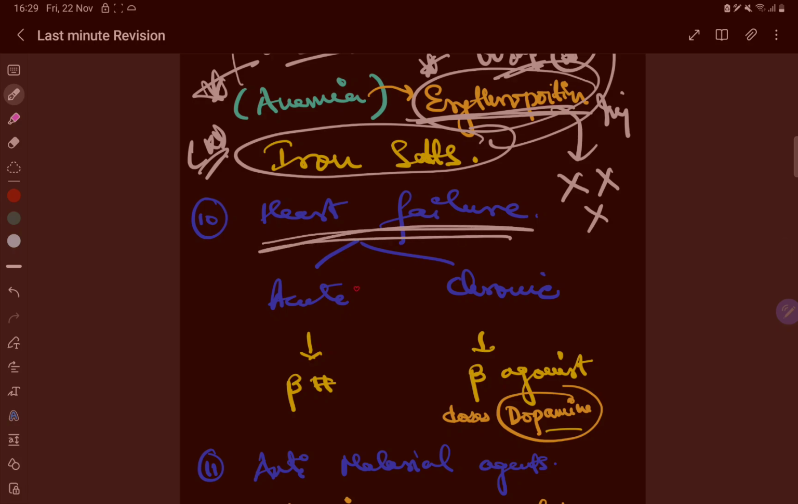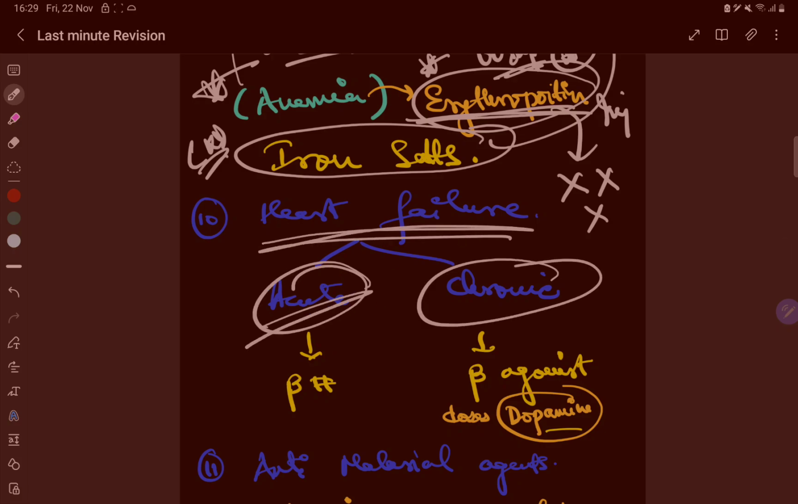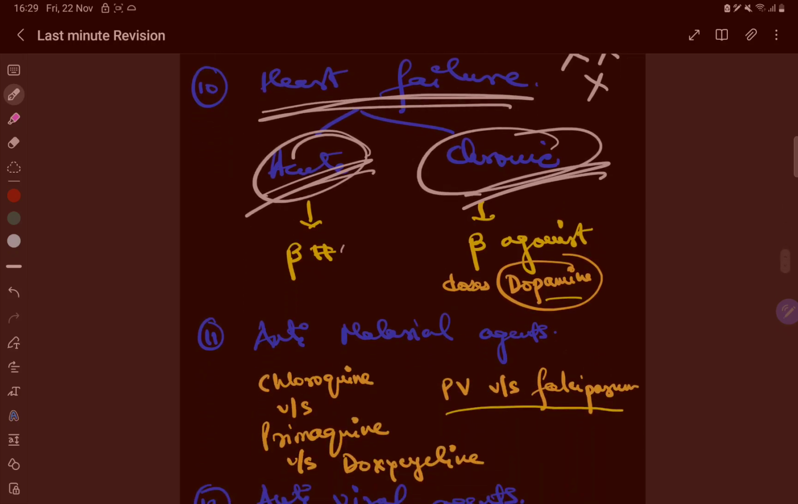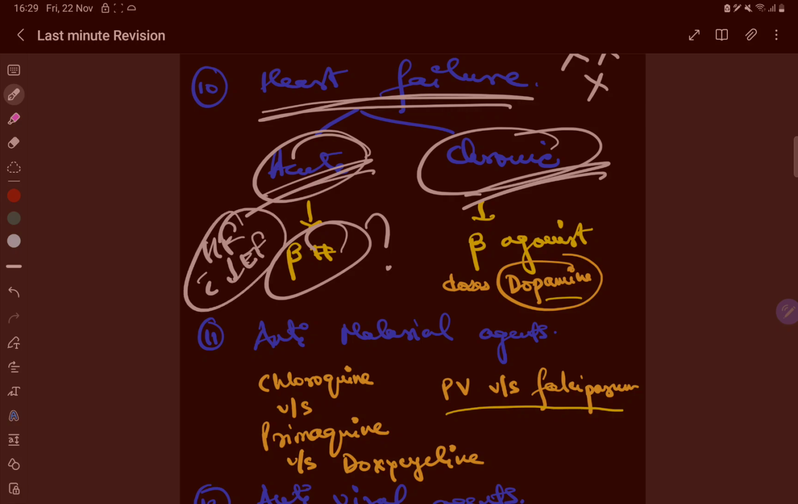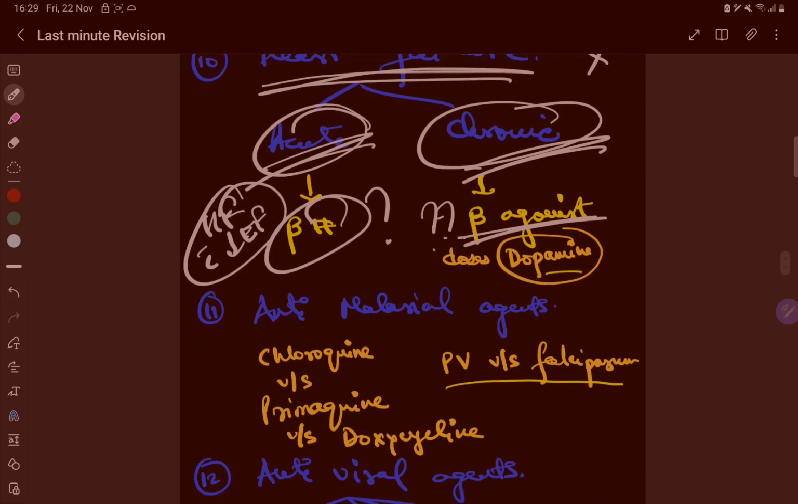Okay. Heart failure, so there is acute and chronic. In heart failure, again, what is the role of beta blockers? So beta blocker is used in heart failure with reduced ejection fraction. Okay. Then role of beta agonist. What is the role of beta agonist here, right?